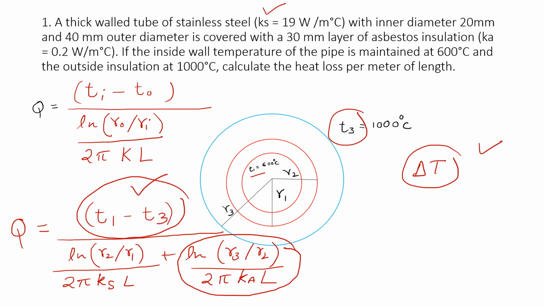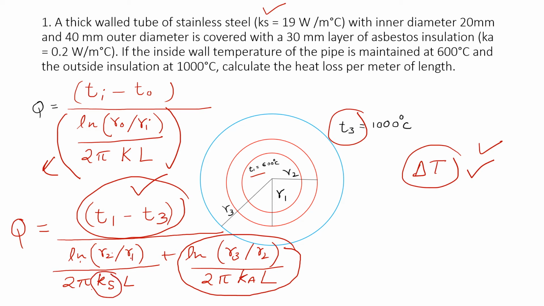So you don't have to convert it, you can convert it, but it will be the same. So delta T, that is temperature difference, will be same. So here I have written T1 minus T3. This is our temperature difference, and this whole quantity is known as thermal resistance. So here it is ln R2 by R1 divided by 2 pi.